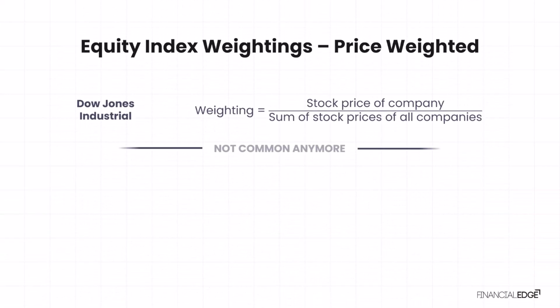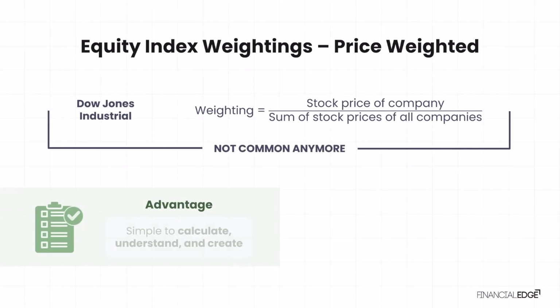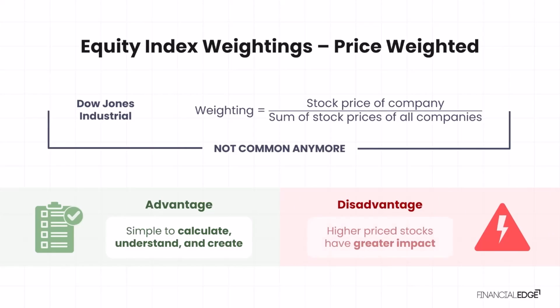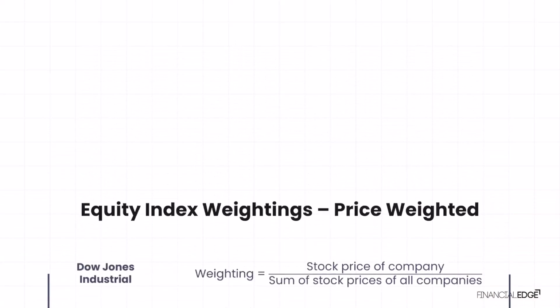A price-weighted index like the Dow Jones is simple to calculate, understand, and create. However, regardless of the issuing company's actual size or the number of shares outstanding, if one of the higher-priced stocks has a huge price increase, the index is more likely to increase even if the other stocks in the index decline in value at the same time. Also, stock splits result in arbitrary changes in weights.